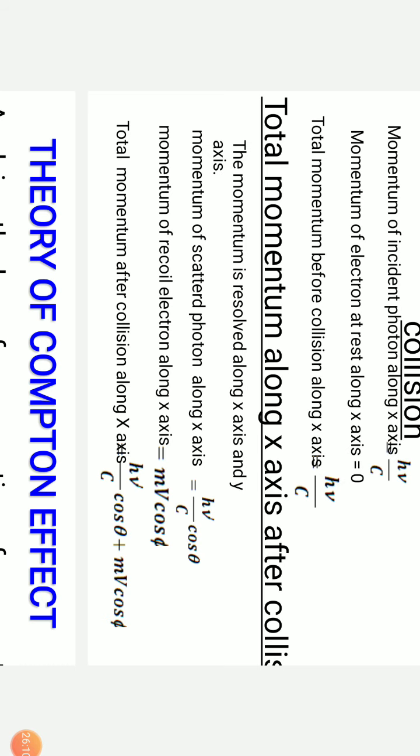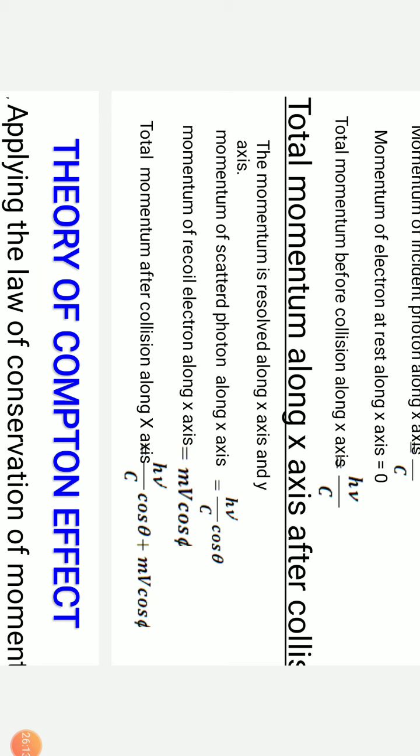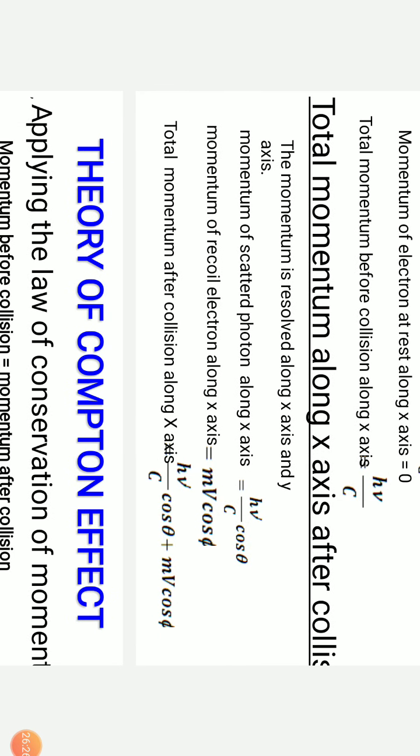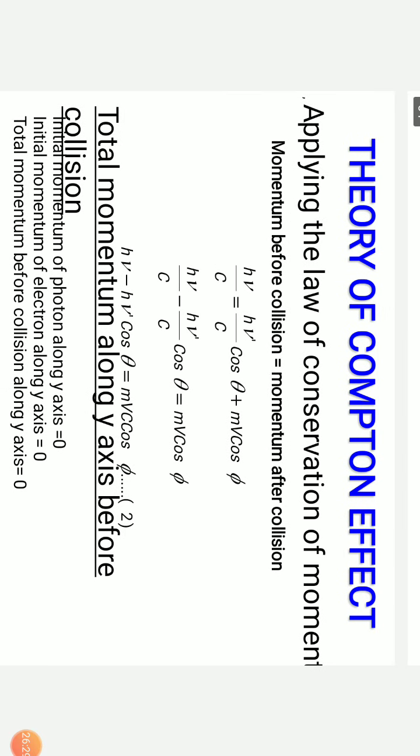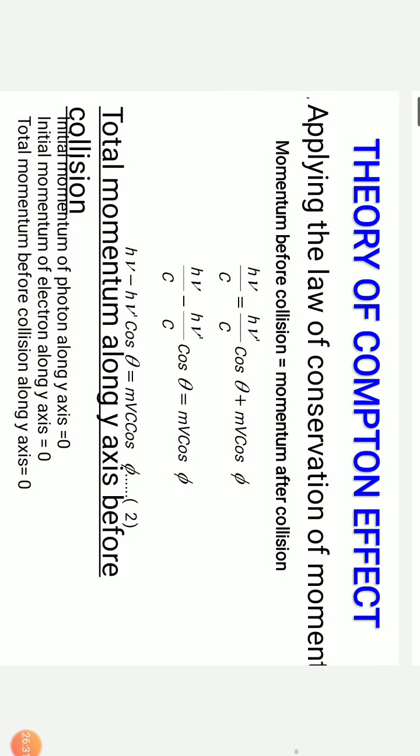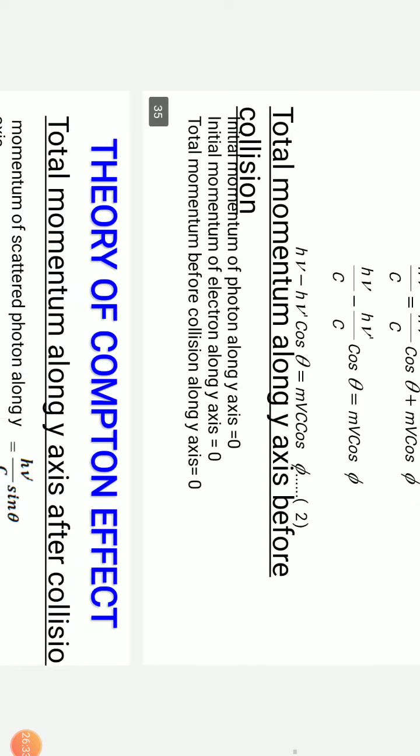So momentum of the scattered photon along the x-axis is given by hν'/c cos θ, and momentum of the recoil electron along the x-axis is given by mv cos φ. So the momentum after collision along the x-axis is hν'/c cos θ plus mv cos φ, which are the horizontal components. Now similarly, we need to find the vertical components.